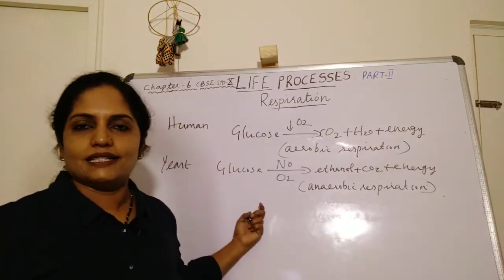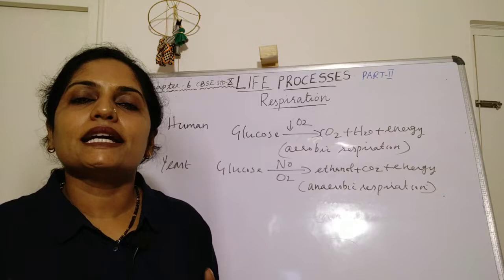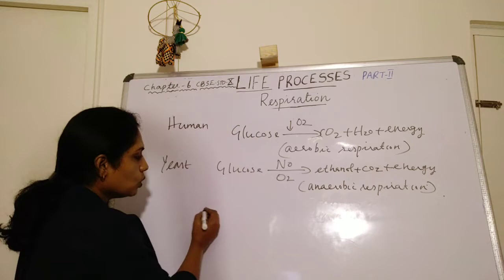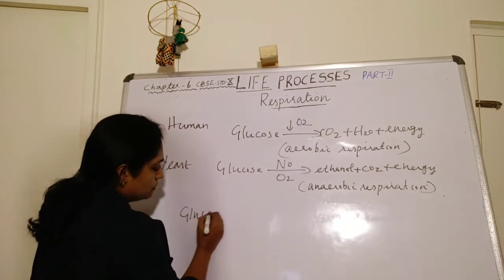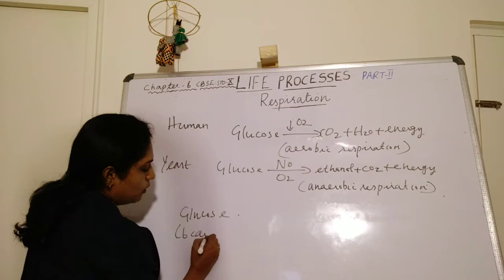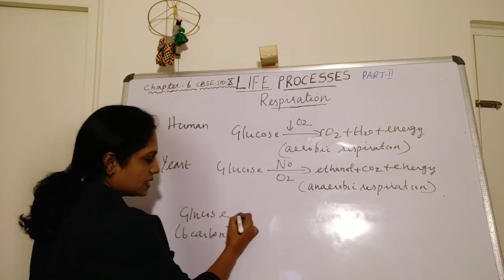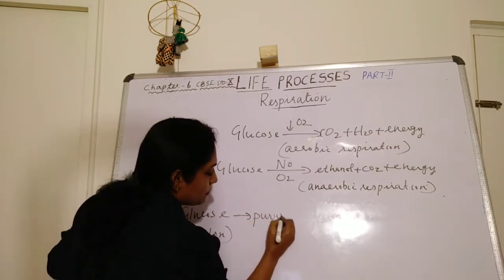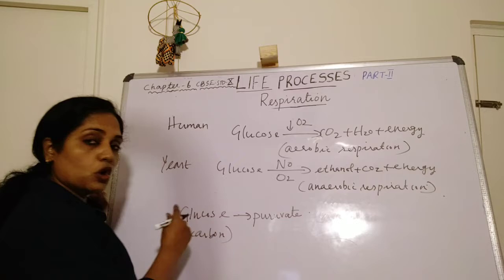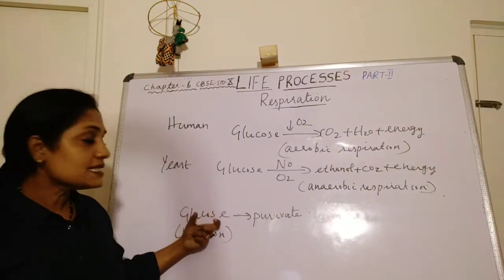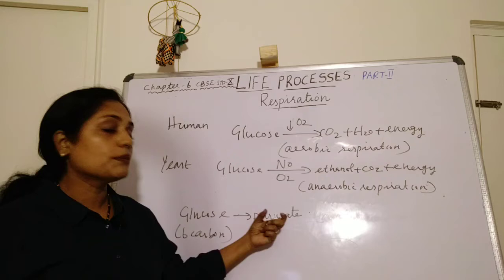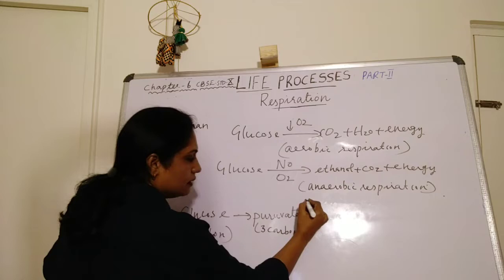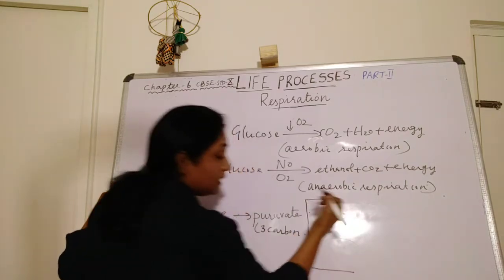In both the cases, the first step in this internal respiration is the same. What is that first step? Let us see. This glucose is a 6-carbon molecule. This glucose is converted into a 3-carbon pyruvate, in both the cases. This pyruvate is a 3-carbon molecule. And then we can see different pathways.